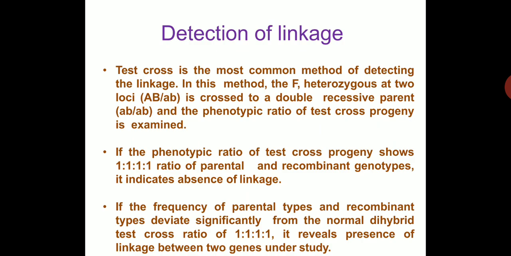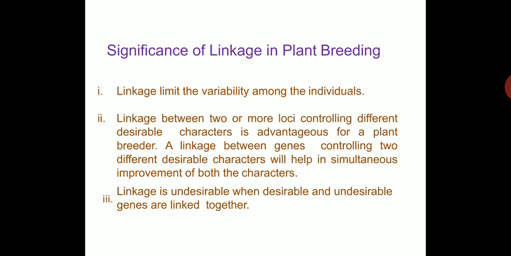And if the frequency of the parental types and recombinant types deviates significantly from the normal dihybrid test cross ratio, that is 1:1:1:1, it reveals the presence of linkage between the two genes under study.